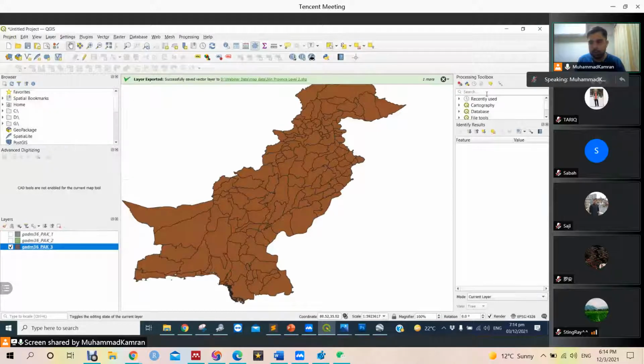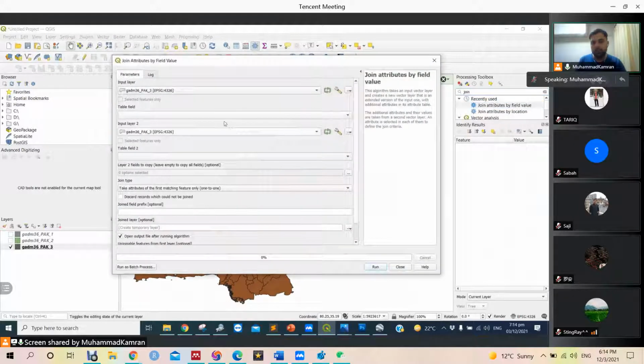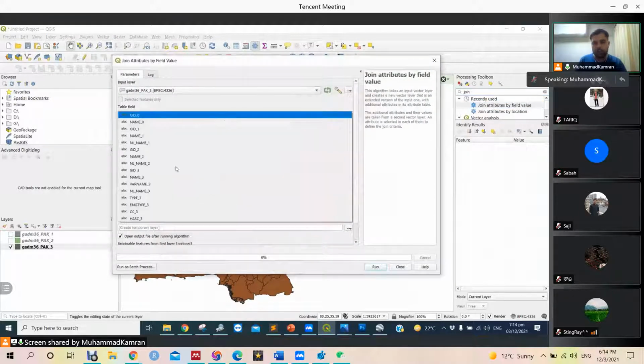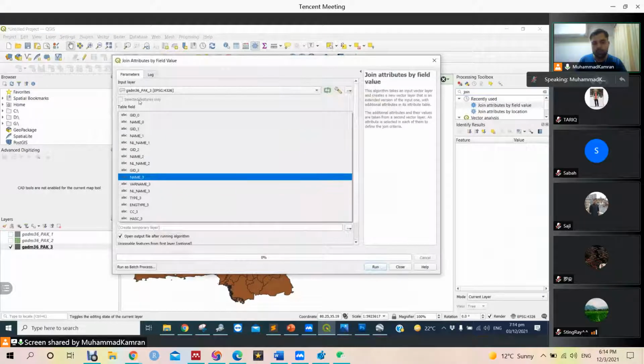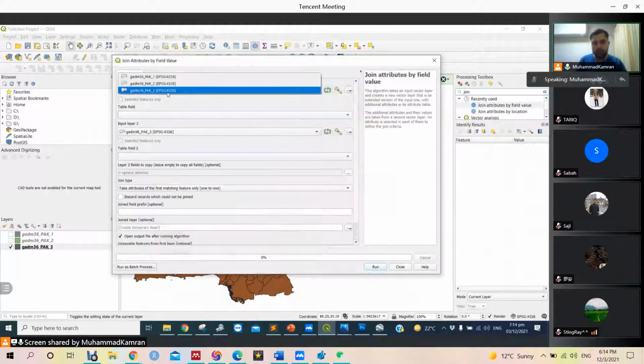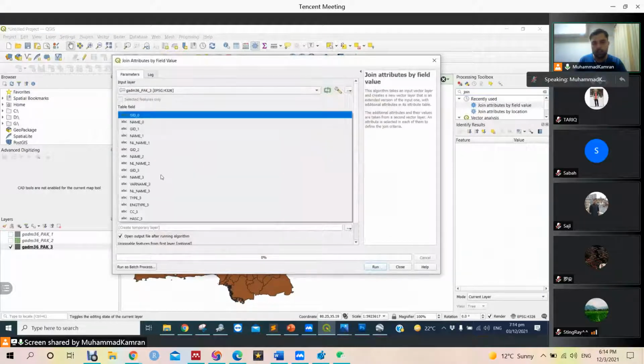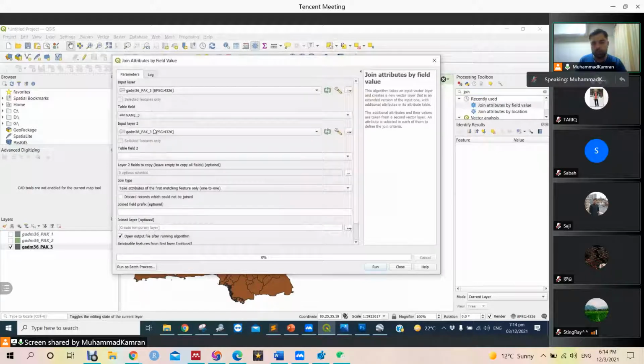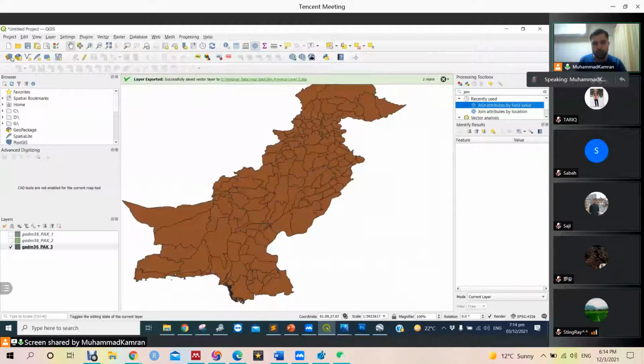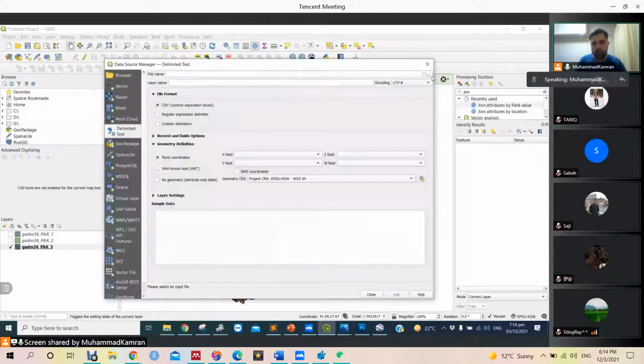Let's join. We can search it here, join by attribute field. We have a common field, and we want to join it here. The first table is GADM3. This is our layer, and we want this name 3 joined to, no, sorry, first we need to open our other data set.